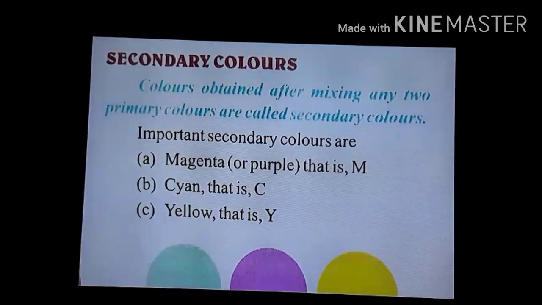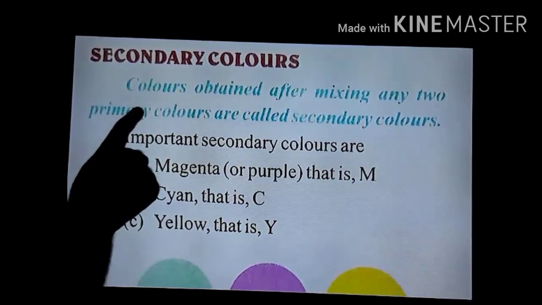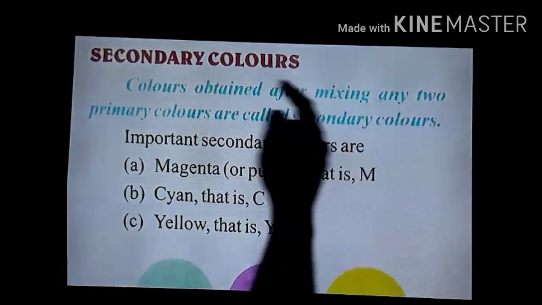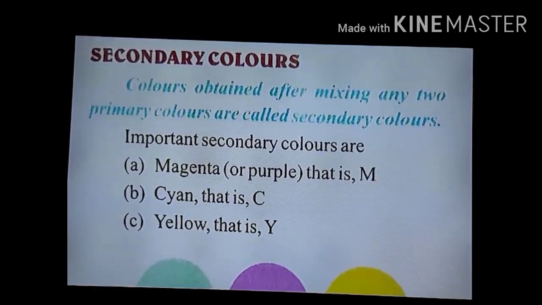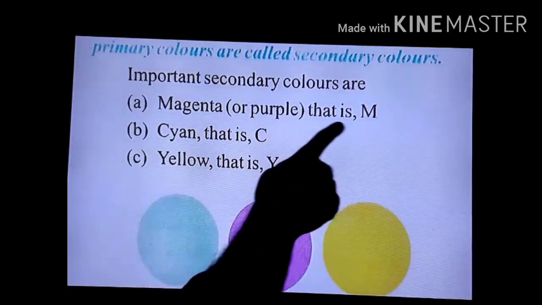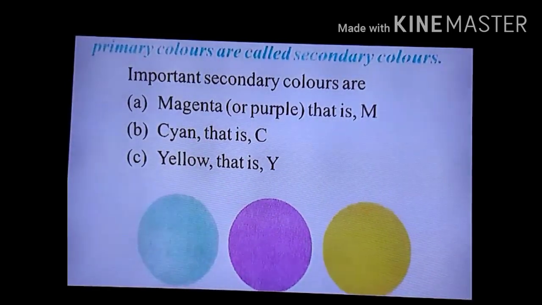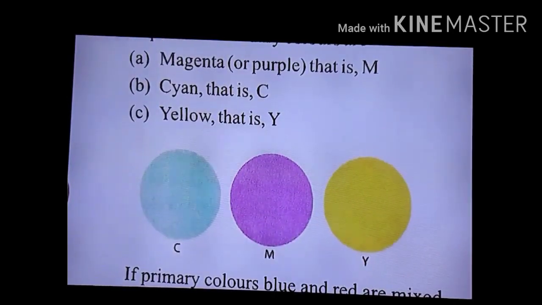Okay, next is secondary colors. You can see here the definition of secondary colors. Colors obtained after mixing any two primary colors are called secondary colors. Means when we mix any two primary colors, the colors which are formed are called the secondary colors. Okay, important secondary colors are given to you: magenta, that is M, cyan, that is C, and yellow, that is Y. You can see this cyan, magenta and yellow color.